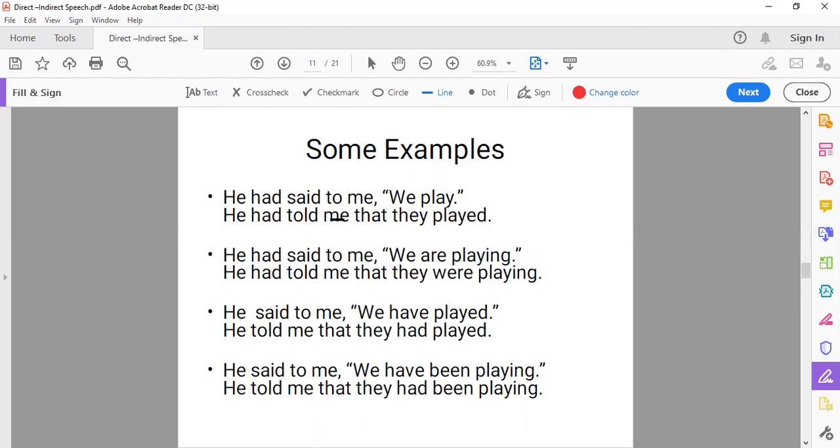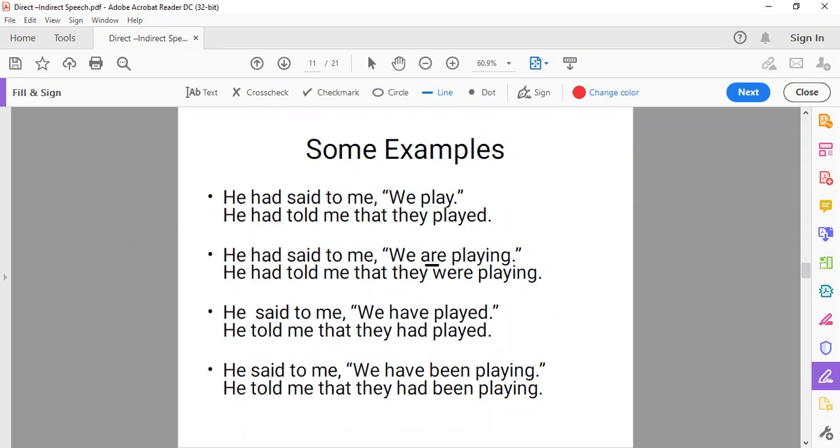He had told me that, we first person plural will change with the subject. Subject is he, that is a third person. So we'll take the plural of third person, they. Play first form changes into second form. They played. Clear?